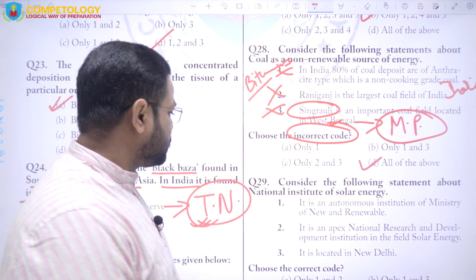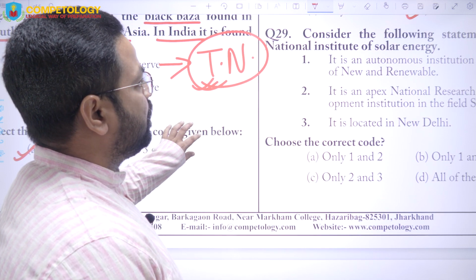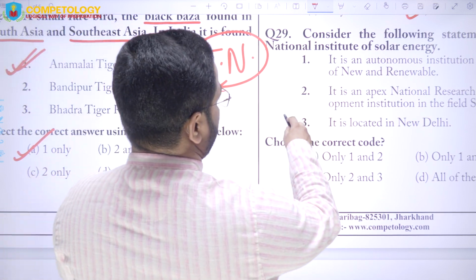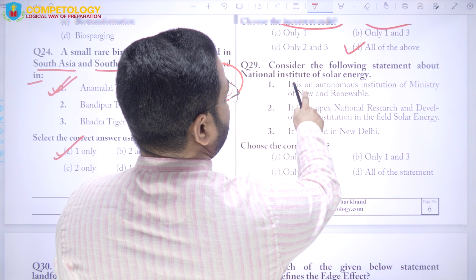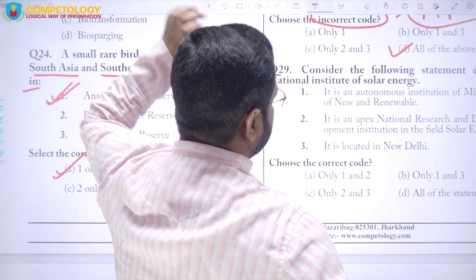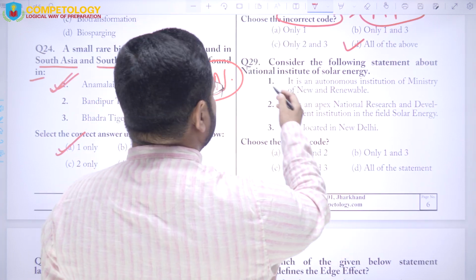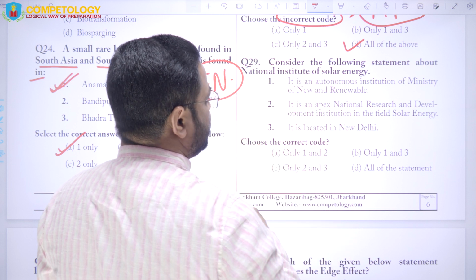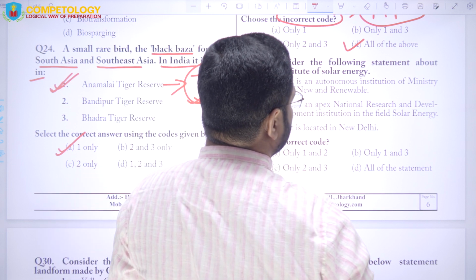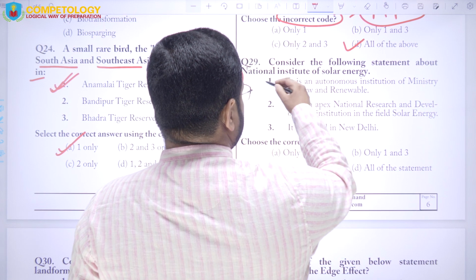Now come to question number 29. Consider the following statements about the National Institute of Solar Energy. It is an autonomous institution of the Ministry of New and Renewable Energy.